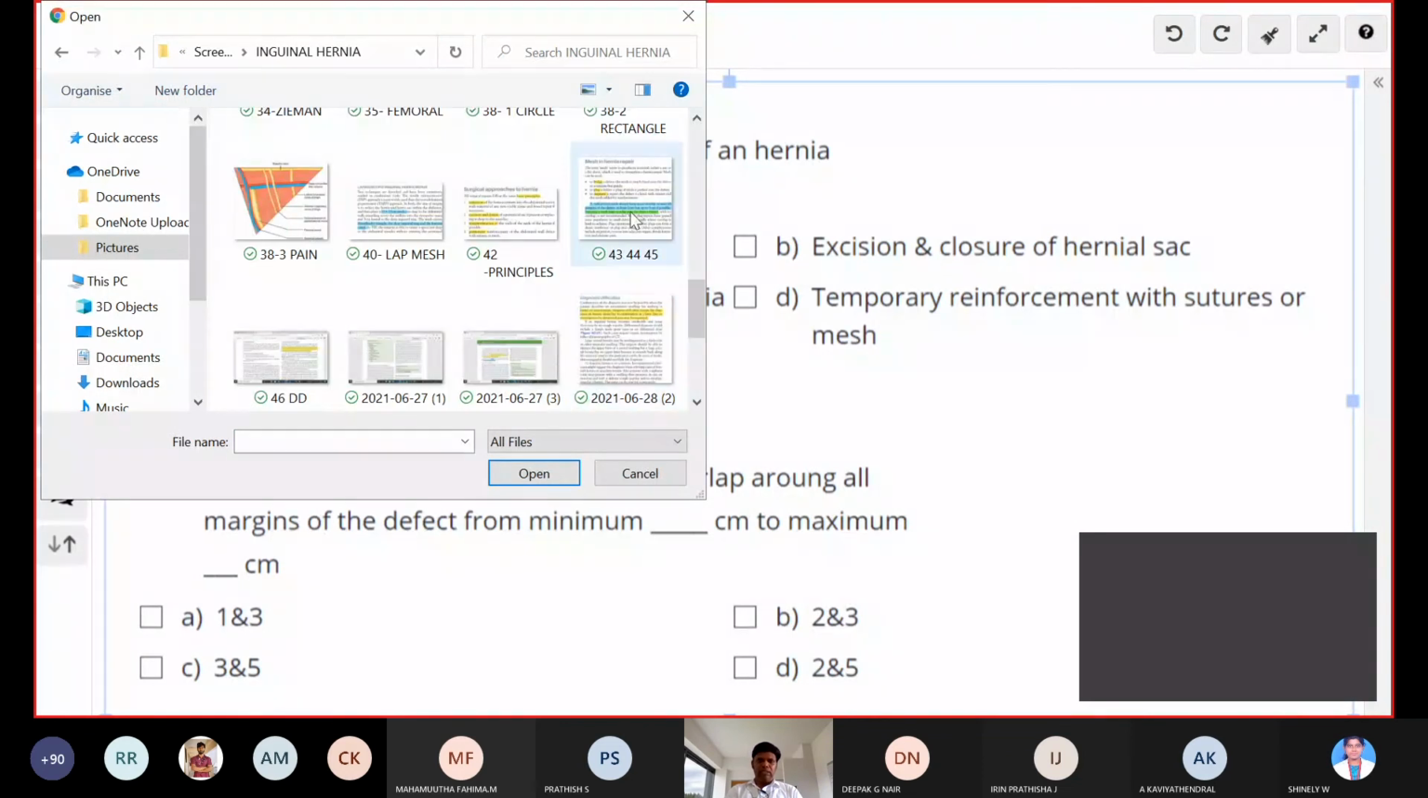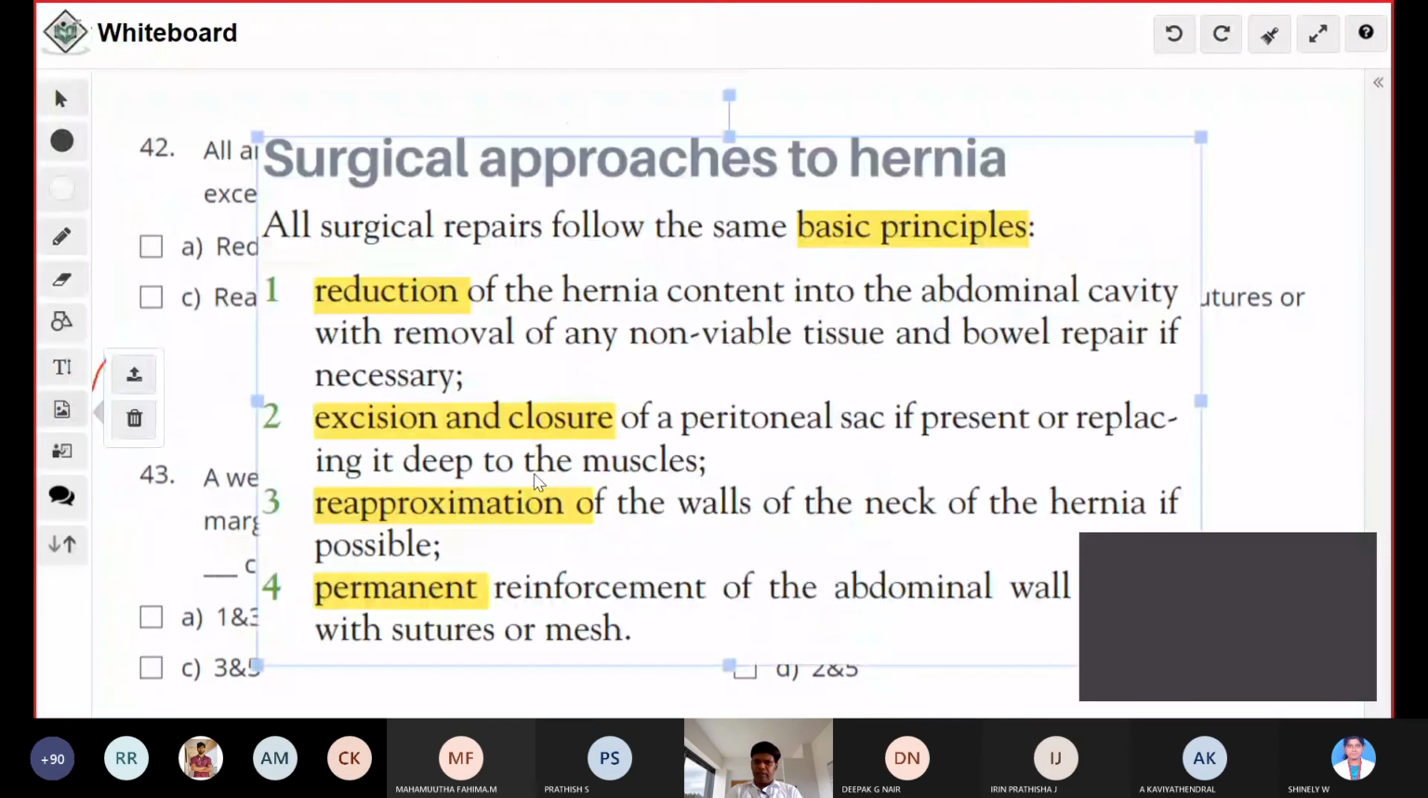Okay, so these are the basic principles of surgical approach to hernia. Number one is the reduction of the hernia. Number two is excision and closure of the peritoneal sac. Number three is reapproximation of the walls of the neck. Number four is the permanent reinforcement. So these are all surgical principles of inguinal hernia surgery. Okay, we'll go to the next question. Last few questions are there. 5 or 6 questions we will finish up.